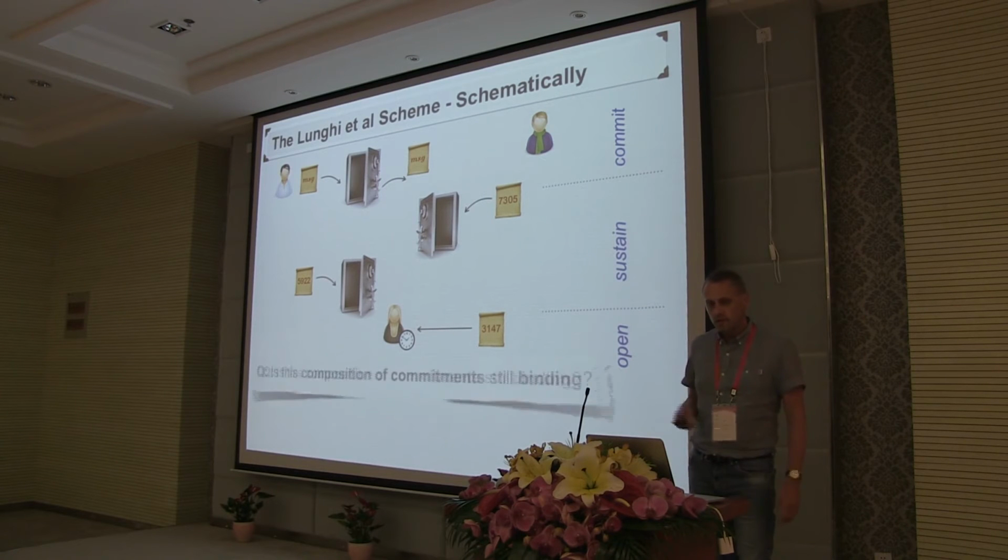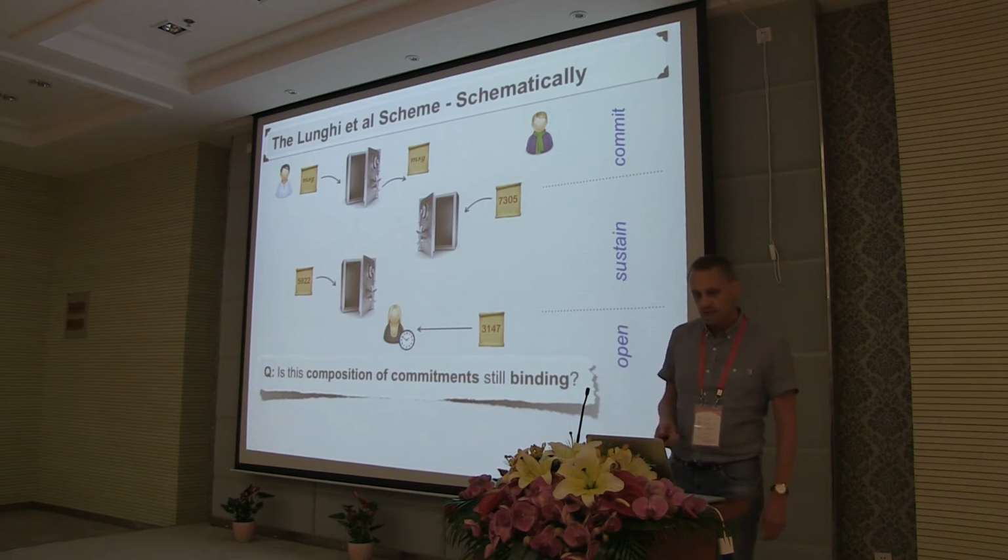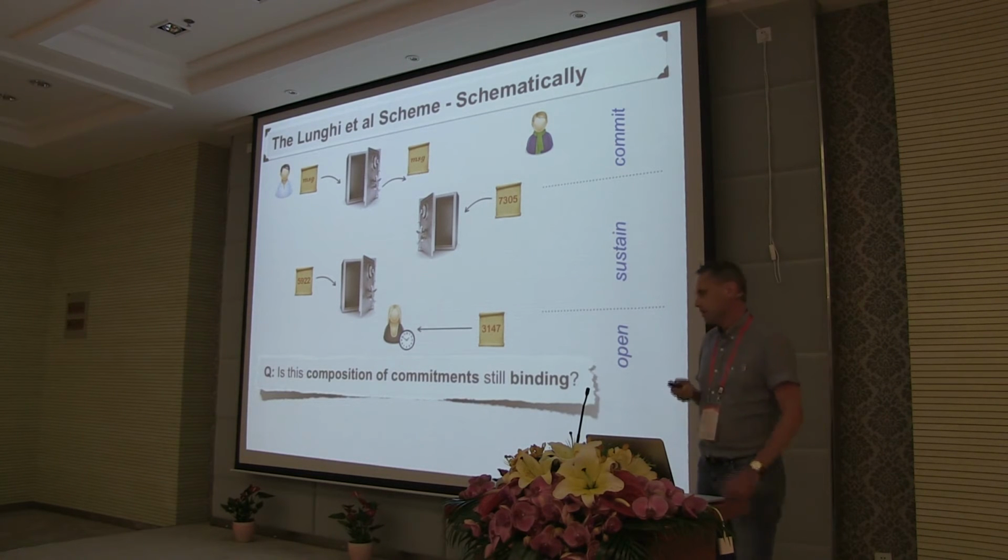Now the question to ask and answer is whether this composition of commitment schemes is still binding. The subtle issue is that in this relativistic setting, at the time of the opening phase, sufficient time has passed for the provers to be able to cheat the original commitment scheme.